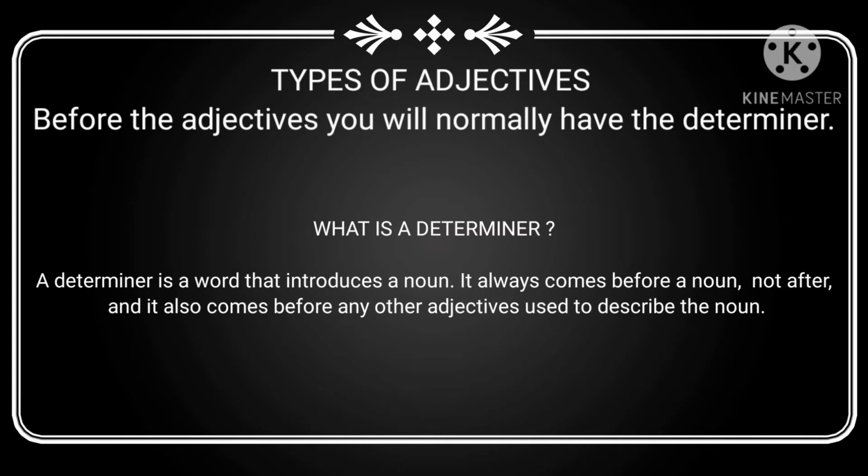Dear students, now let us learn the different types of adjectives. Before the adjectives, you will normally have the determiner. What is a determiner? A determiner is a word that introduces a noun. It always comes before a noun, not after. And it also comes before any other adjectives used to describe the noun.